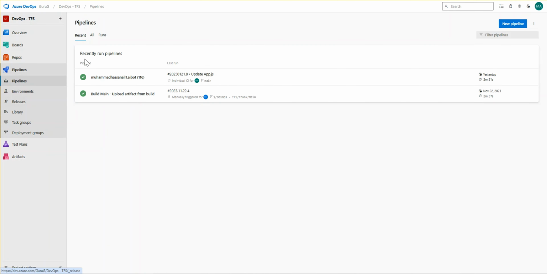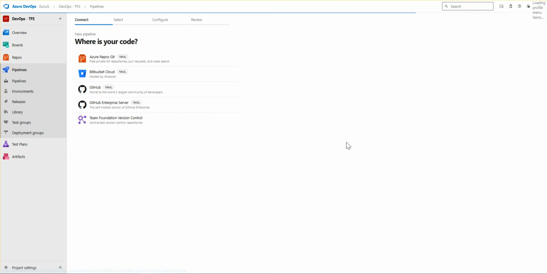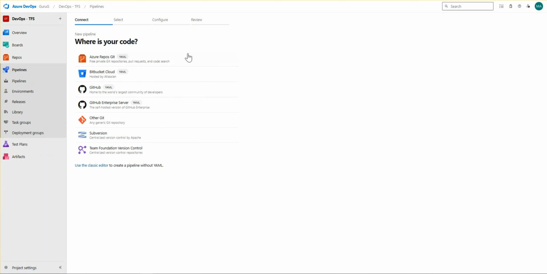Once you get your project ready, you have to come to your pipelines tab and click on the new pipeline here. After that, you have to wait, and here you can see it's asking where your code is. It could be on Azure Repos, Bitbucket Cloud, GitHub, GitHub Enterprise Server, or others.